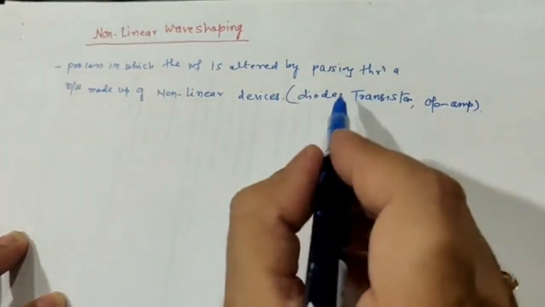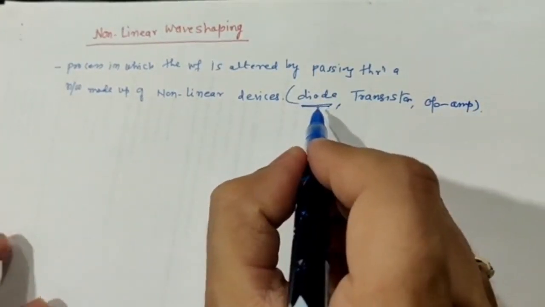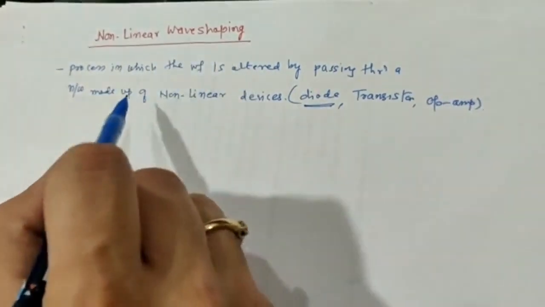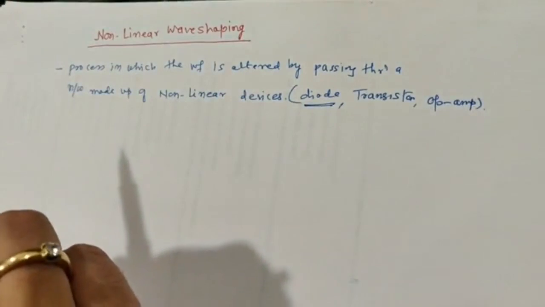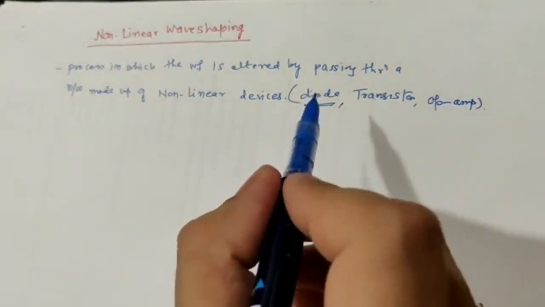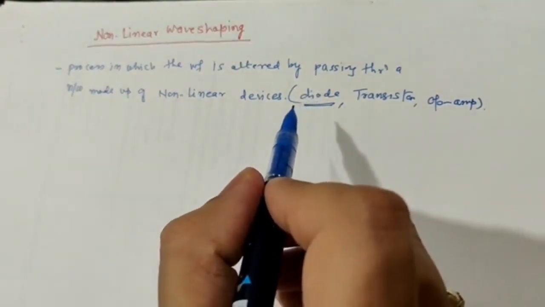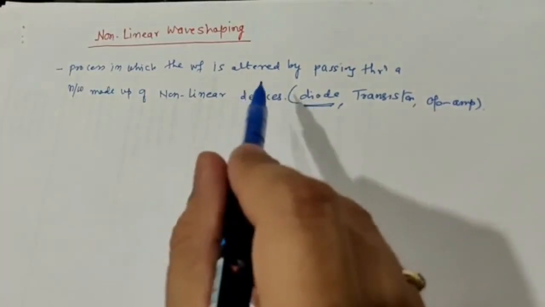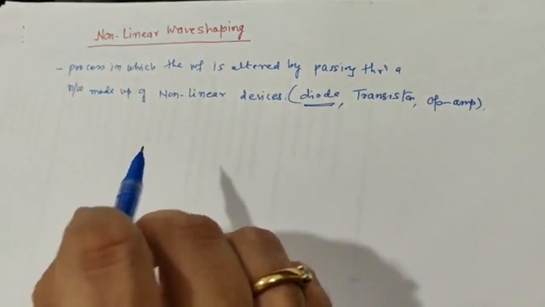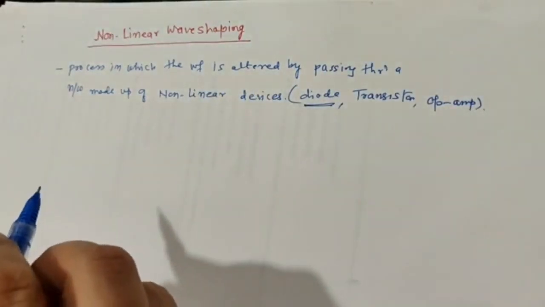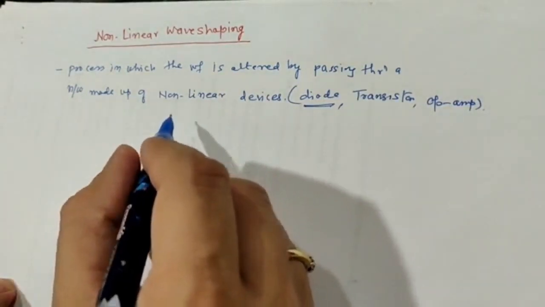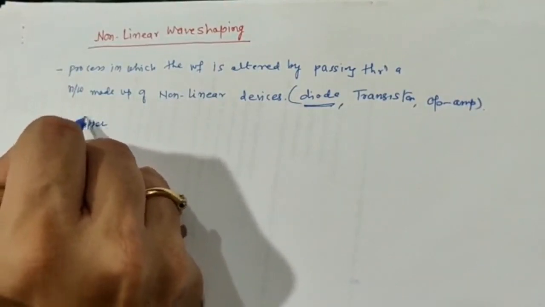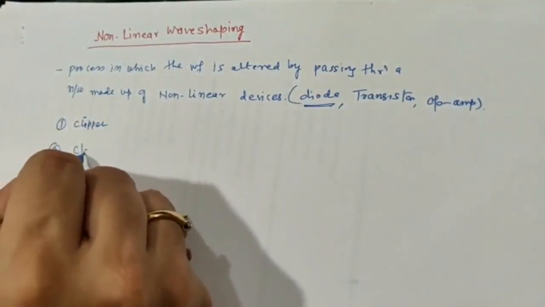So in this video we will be considering the diode as a device used for non-linear wave shaping, or for altering the waveforms, because a diode is a device which has non-linear characteristics. So by using a diode, non-linear wave shaping will be undertaken. The two main applications of non-linear wave shaping are the clipper and the second one is the clamper.